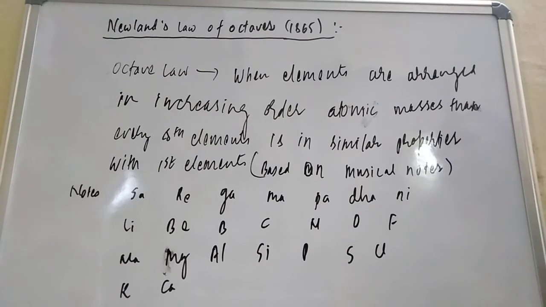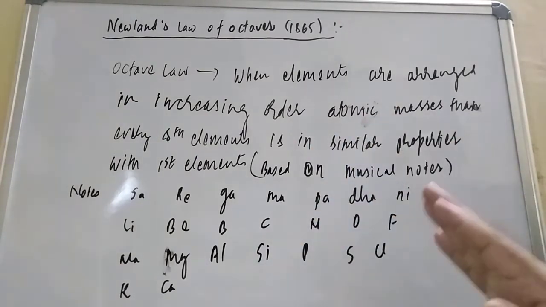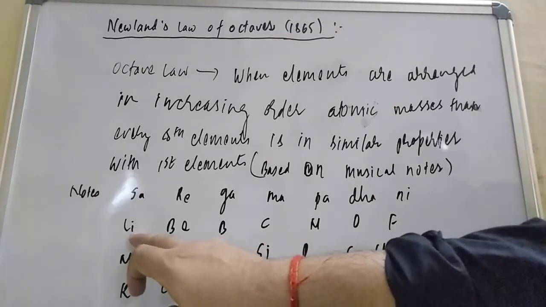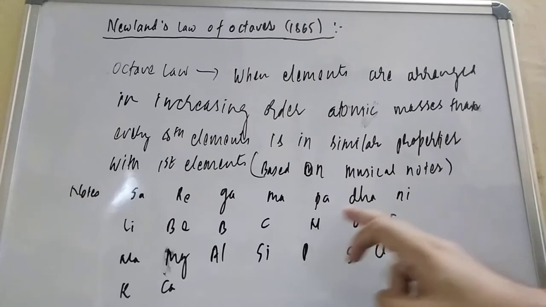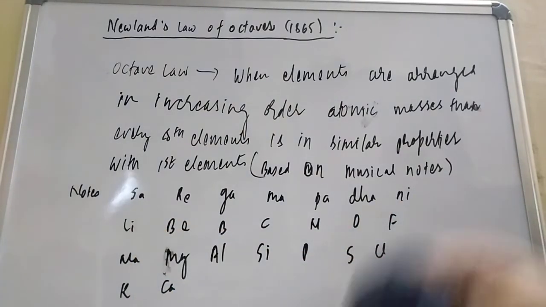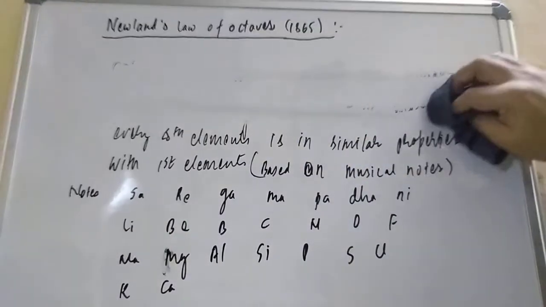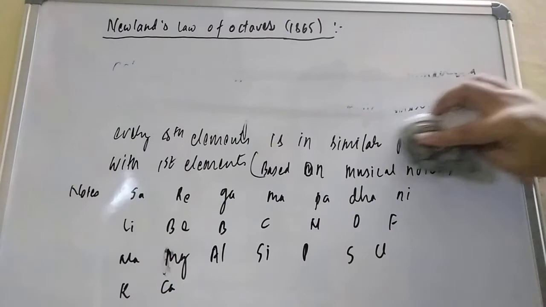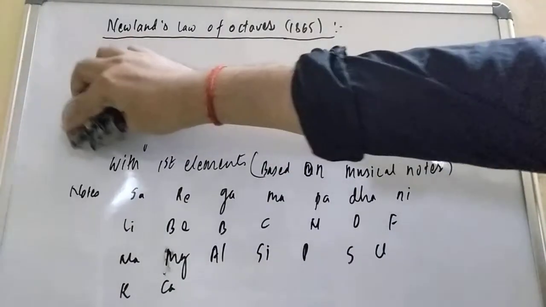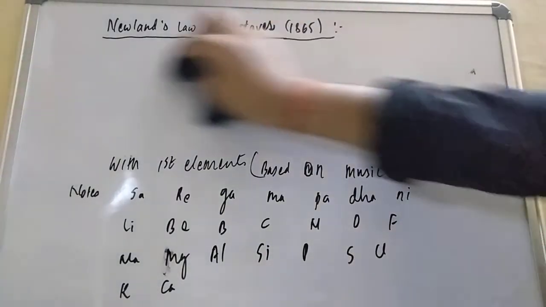Now you start from any element. Every 8th element has the same property. Suppose lithium: 1 2 3 4 5 6 7 and 8, lithium and sodium have the same property. How can you say that? Because both are alkali metals, both are metals. Lithium, sodium, potassium, whatever we have mentioned here, all have similar properties.